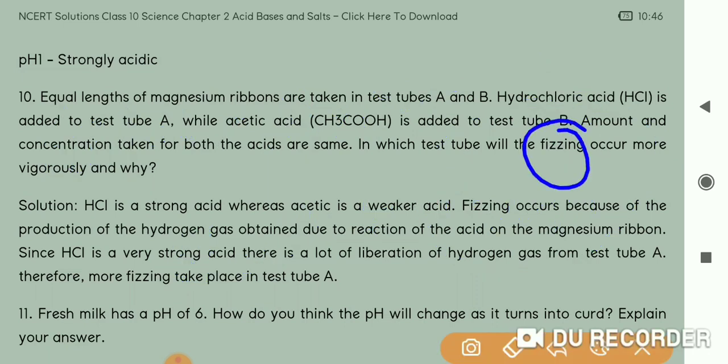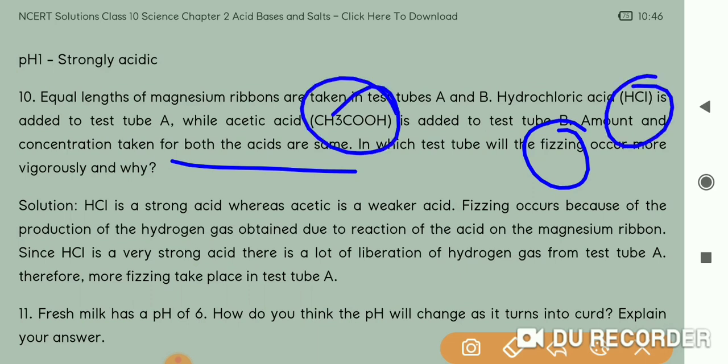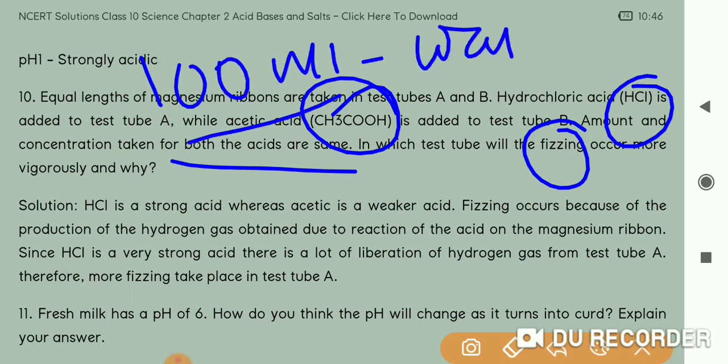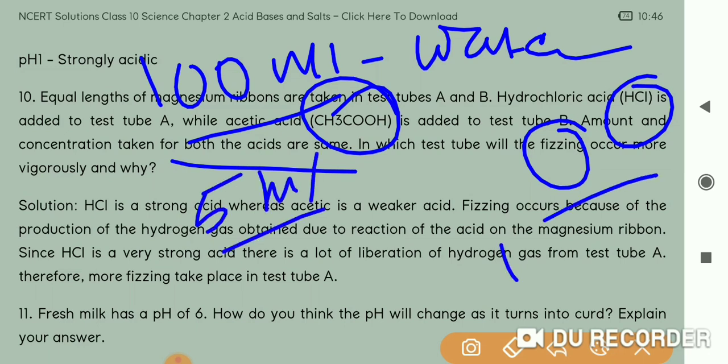You can see here it is said that the amount and concentration taken for both the acids are the same. If 5 ml of this acid is taken, HCl is also taken as 5 ml. Even concentration, meaning strength: suppose this is CH3COOH mixed in 100 ml of water, we have added 5 ml of acetic acid, and here also 100 ml water with 5 ml HCl.